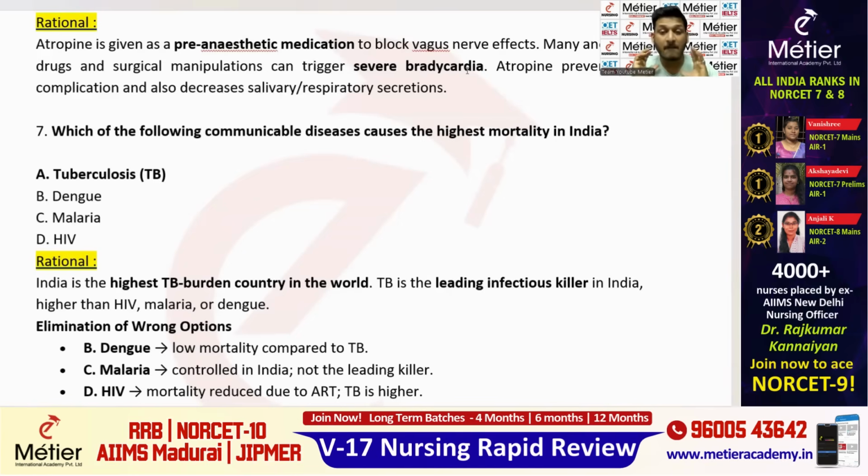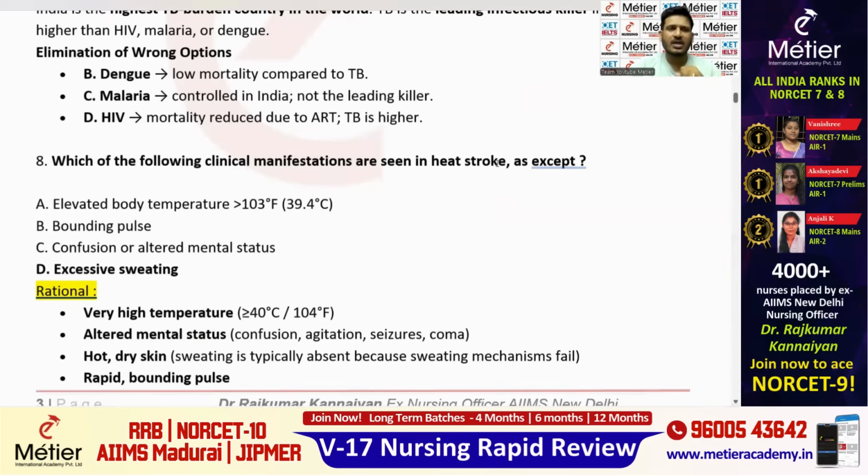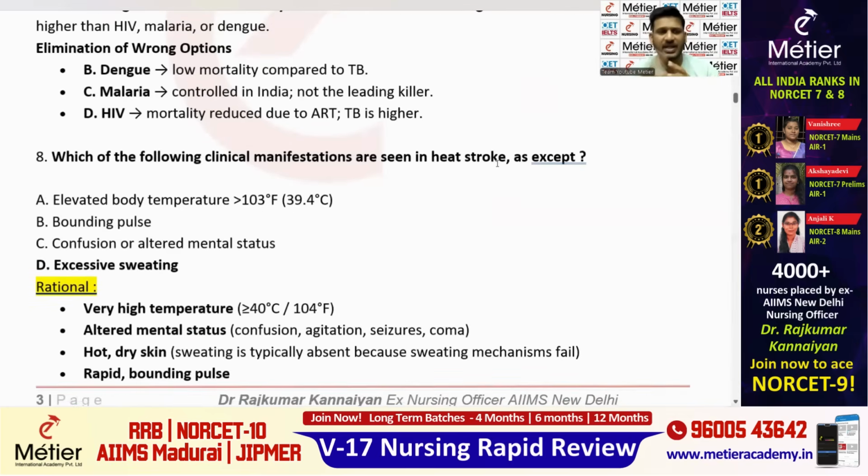See, TB is the big burden in India. Okay, if you are comparing TB with dengue, the mortality rate is very, very less. And malaria, it is totally controlled in India. And HIV, here also the mortality rate is very less because of antiretroviral therapy or antiretroviral treatment. So on the whole, which is left? TB. TB is a big burden in India even now also. So here the right answer is option A.